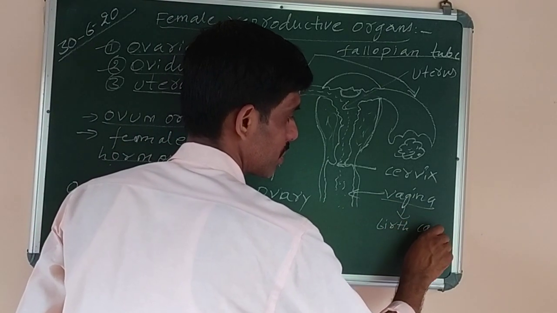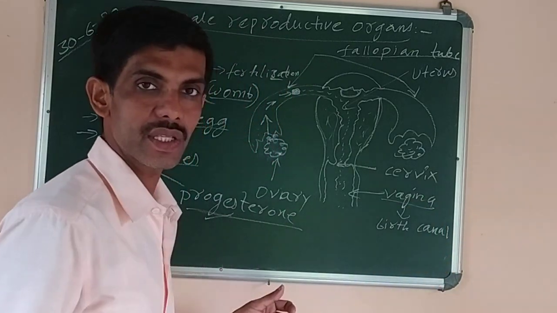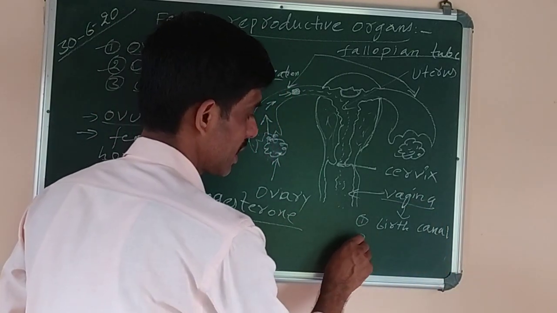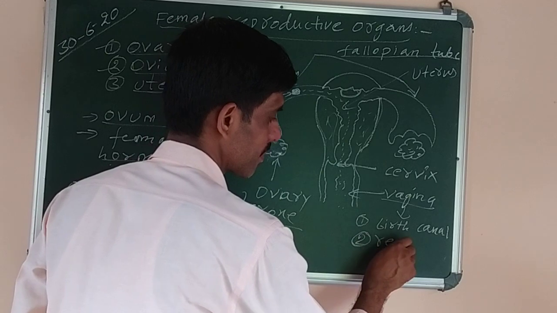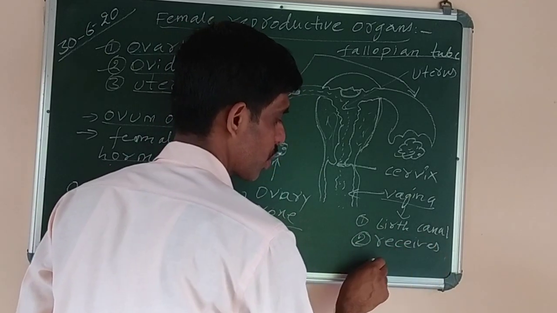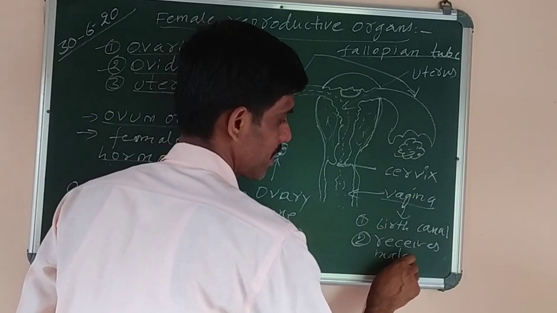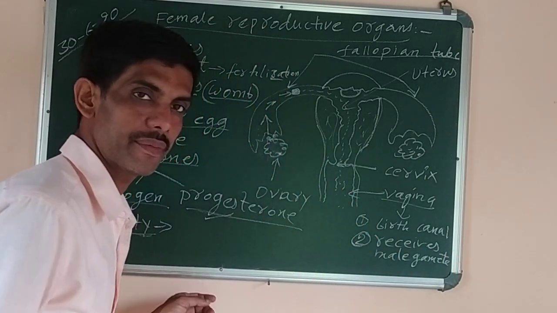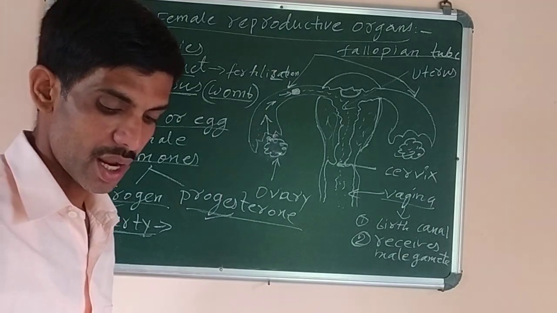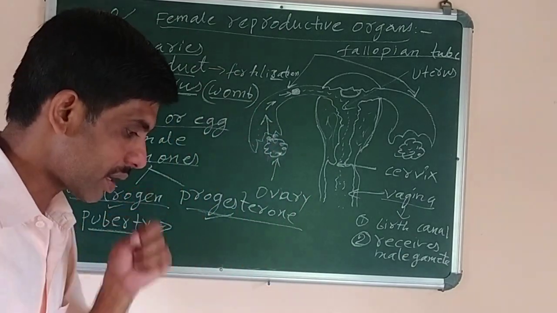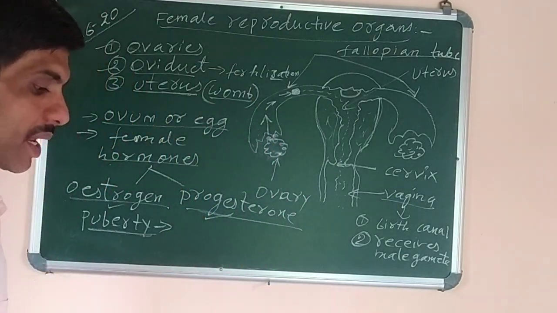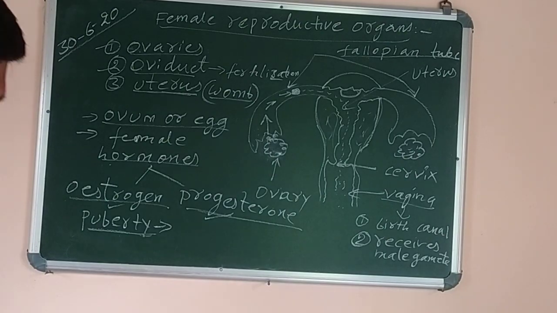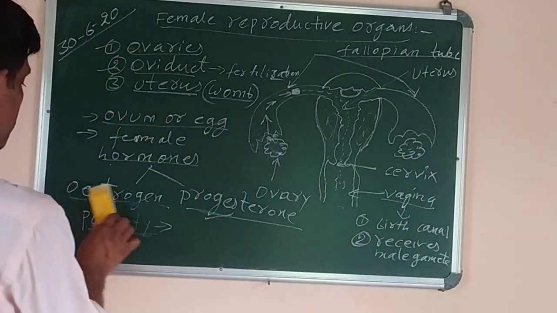Why? Because it is through this vagina that the child is born. And the second function is, it receives the male gamete during copulation. That is, the sperm cells are deposited here. Okay, so now it's clear. Now we'll move on to the next one, that is the male reproductive organs, in the next section.